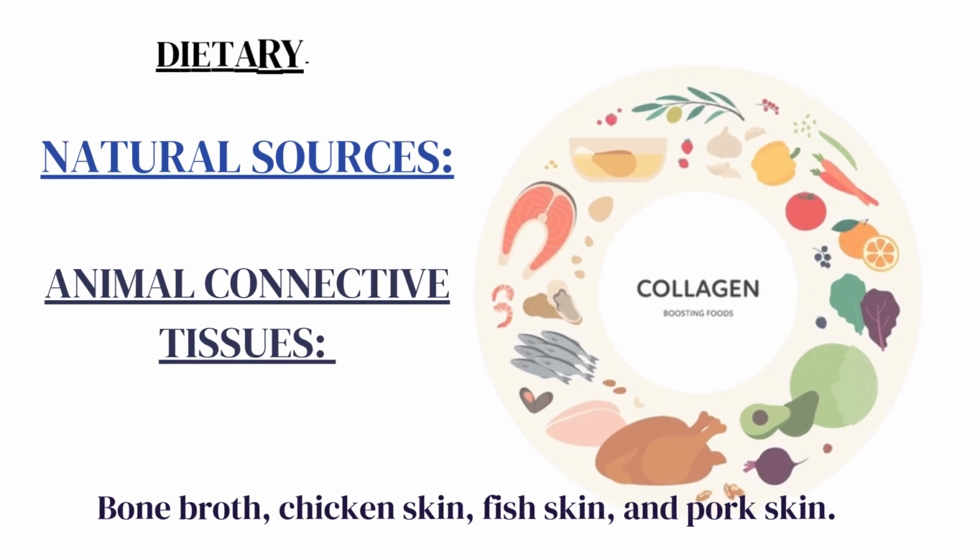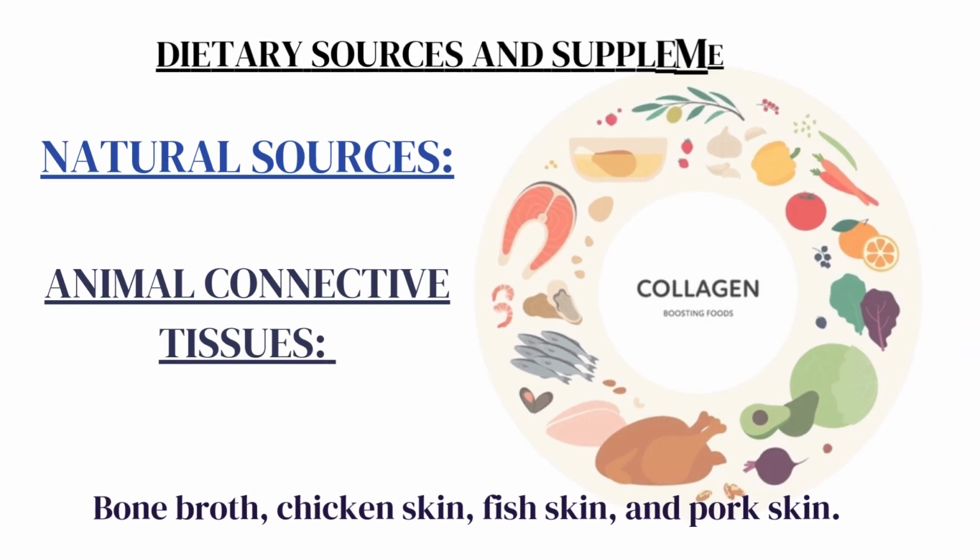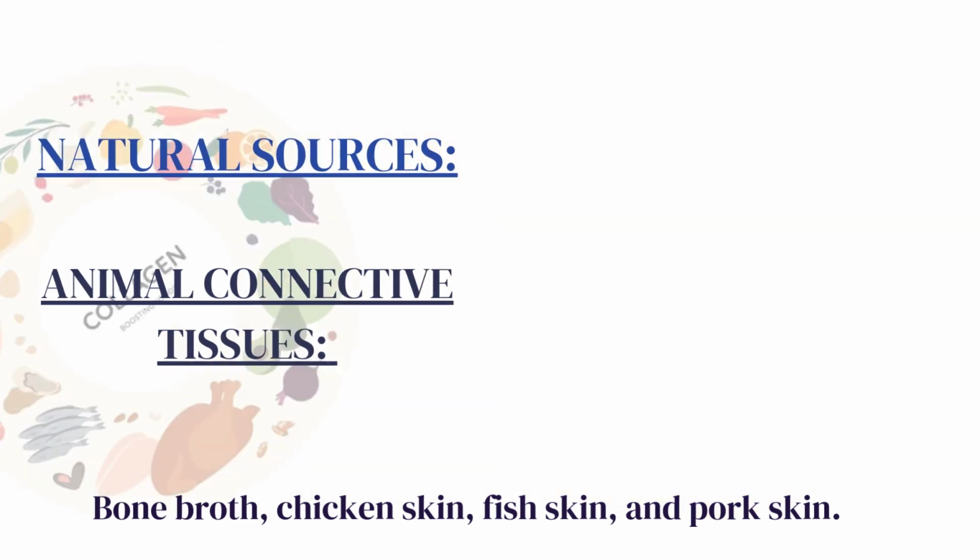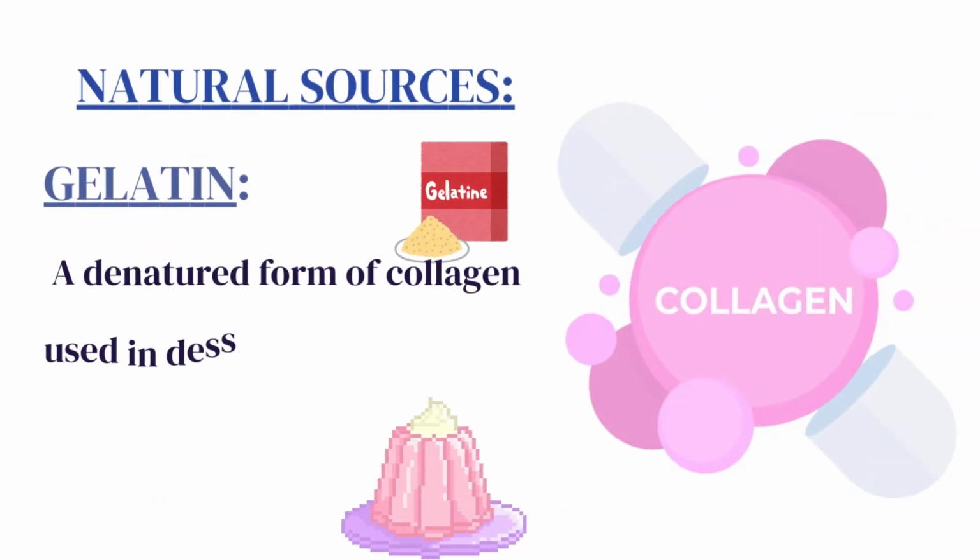Dietary sources and supplements. 1. Natural sources. Animal connective tissues. Bone broth, chicken skin, fish skin, and pork skin. Gelatin. A denatured form of collagen used in desserts and supplements.